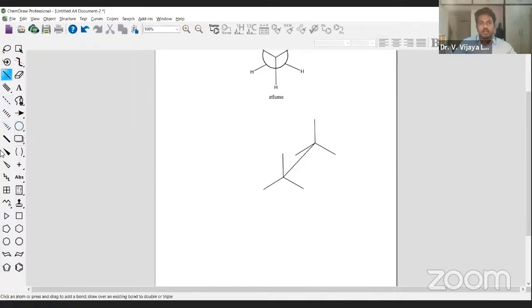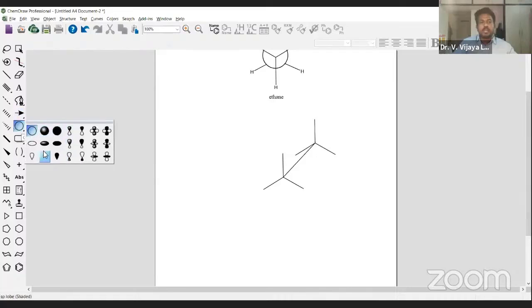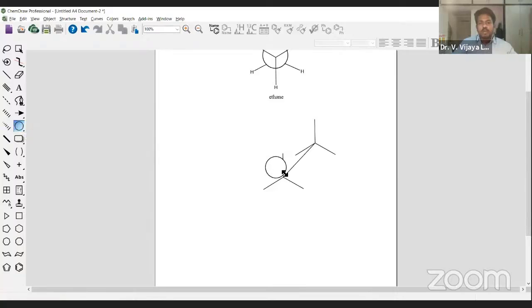Orbitals tab or here in the main toolbar. Just try to click that. There are plenty of other shapes also present in it, but we want this kind of a circle. So click that and try to just put our